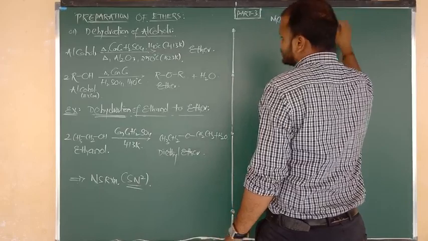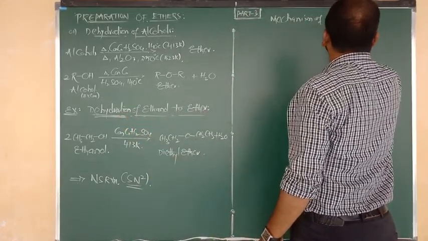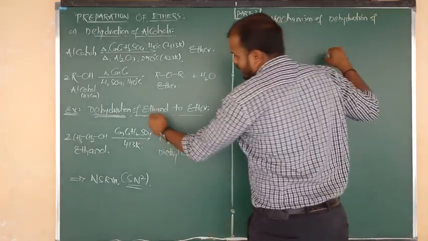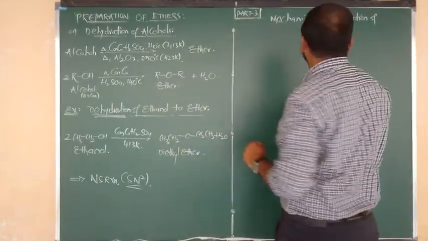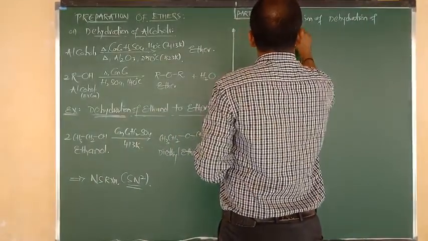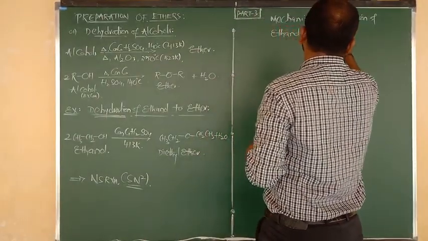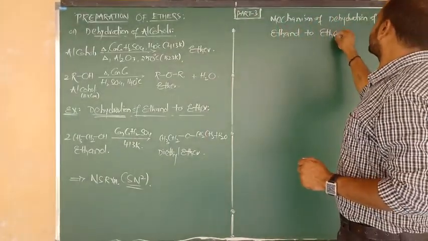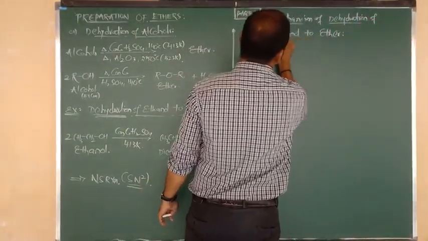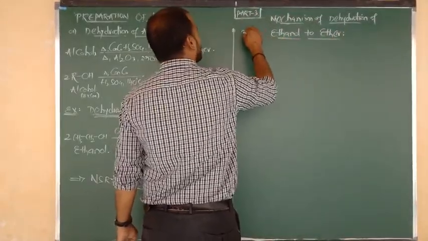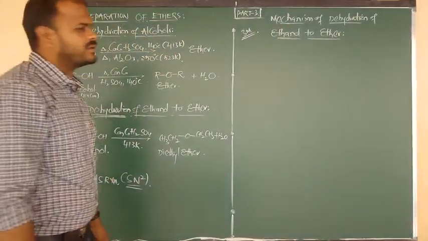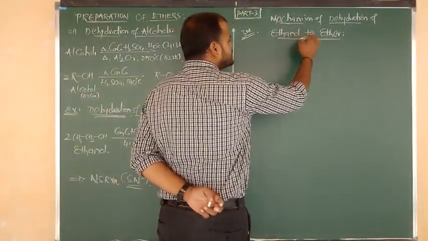Mechanism of dehydration, reactant is ethanol and product is nothing but ether. So mechanism of dehydration of ethanol to ether. This mechanism we are going to do. Yes, it is very important for how many marks? 3 marks. Let me explain about the mechanism. Dehydration of ethanol to ether.